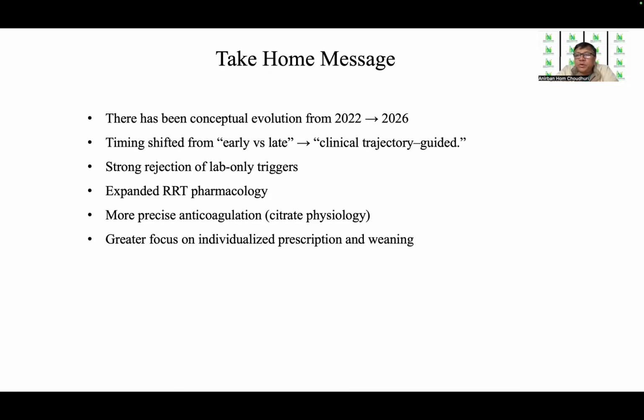Expanded RRT pharmacology, a lot of stress on the loading dose, the PK/PD guided dosing, as well as therapeutic drug monitoring. More precise anticoagulation, the citrate physiology has been studied and explained in detail with focus on regional citrate anticoagulation. And there has been a greater focus on individualized prescription and weaning rather than a thumb rule approach.